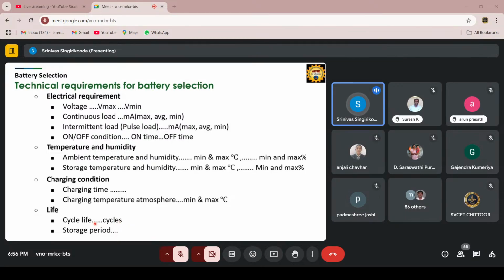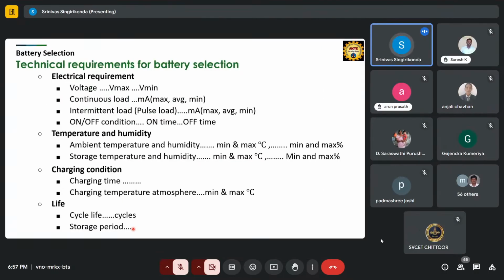Okay. Here one life cycle is nothing but we are charging from 0 to 100 and again discharging from 100 to 0. That is called one cycle. Okay. And the storage period. As I told you, one more point, like this battery is having a self-discharge disadvantage. So lithium batteries, if you are not using them for a long time, the auxiliary power supplies, maybe some future function will be there. I cannot say exactly a specific function. There are hundreds of functions, and due to self-discharge capability, what happened? This is going to be dead if you are not using your mobile.